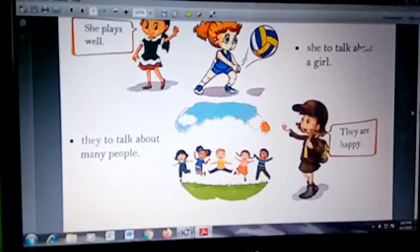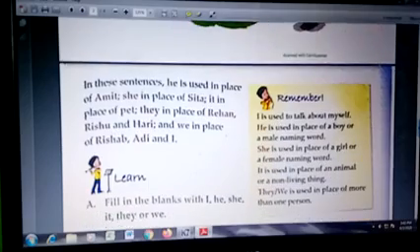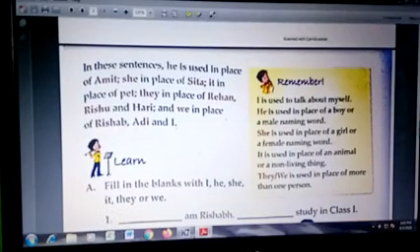Okay? Now let us see the next page from your book. Here, as we read on the first page, in these sentences he is used in place of Amit, she is used in place of Sita, it is used in place of that pet dog, they is used in place of Rehan, Rishu and Hari, and we is used in place of Rishabh, Adi and I. So, understood everybody where to use these pronouns?